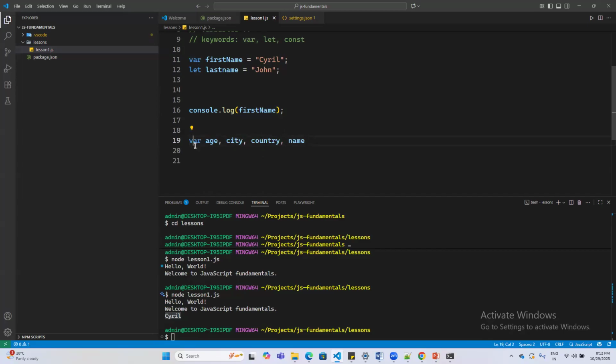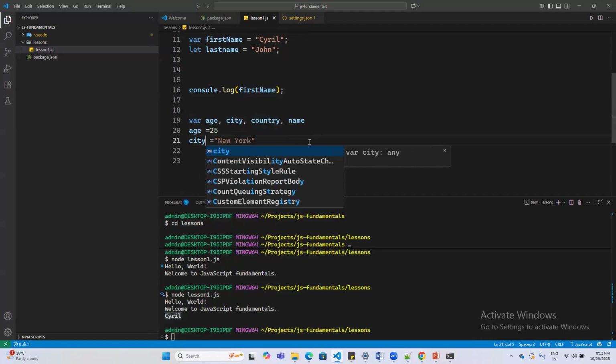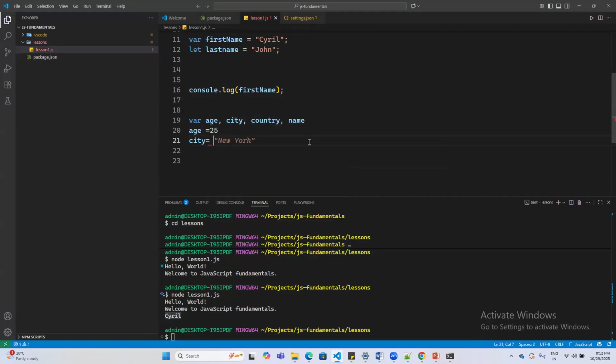Once you define it, you can mention n number of variables separated by commas. This is also allowed. Then you can start defining the values of these variables. Say I am of age 25, and my city is Mumbai. Mumbai being a string, I would write it like this.